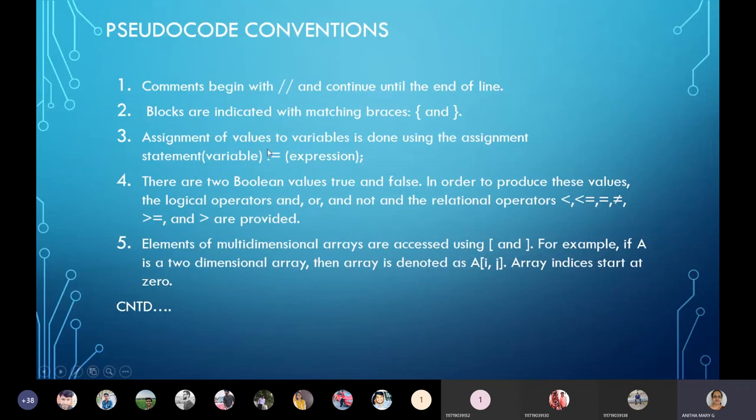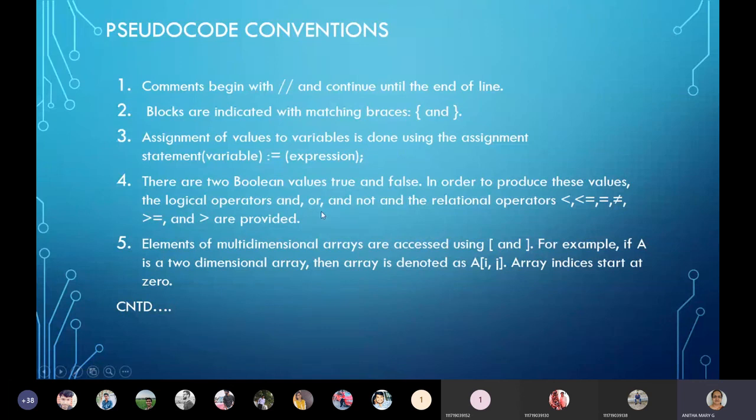When we want to write this in algorithms, that is replaced with colon equal to. So variable colon equal to whatever value you want to give, or any expression or anything. Sometimes after getting some solution, we are storing it into some variable, no? So that's the assignment.